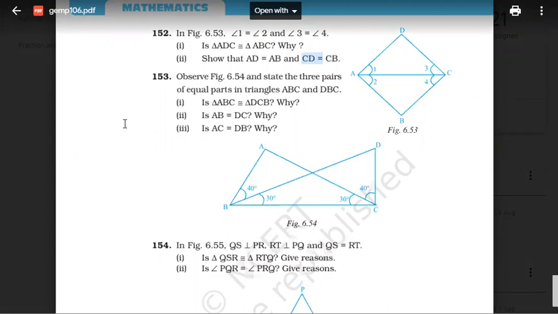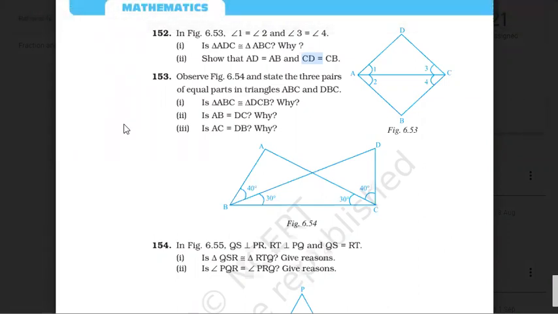So 152. Tell me. Easy. 152. AC is equal to AC common. Angle 1 is equal to angle 2 given. Angle 3 is equal to angle 4 given. Which congruency? Yes, very good. Everyone, tell me which congruency? ASA. Angle, side, angle. Right, you have to write.